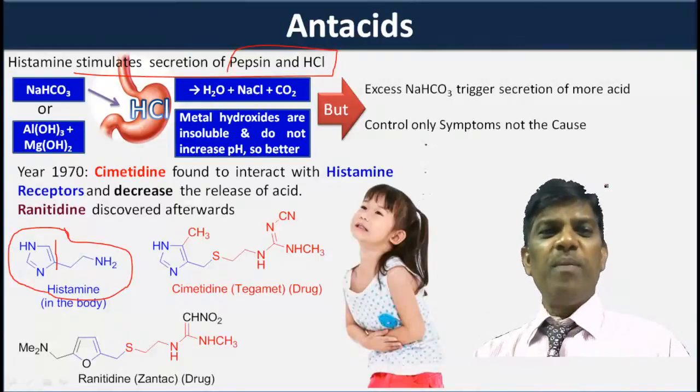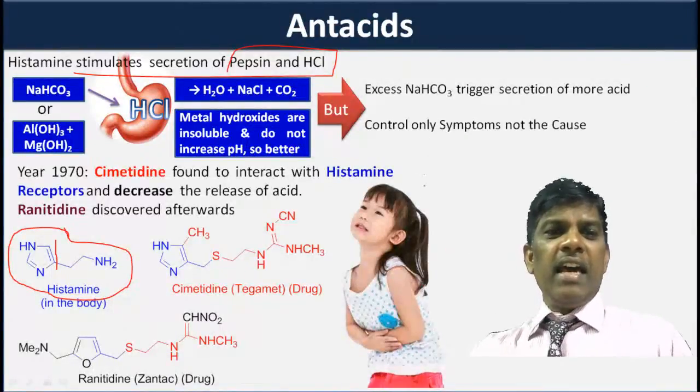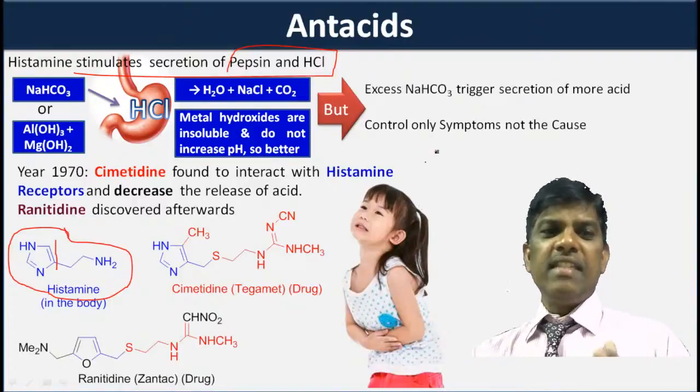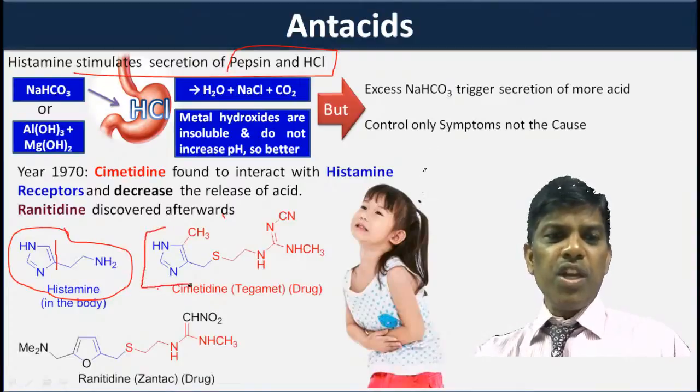So how to stop it? Then there was an invention where cimetidine was found to interact with histamine receptors and decrease the release of acid. So it mimics histamine, structurally very similar, the shape is very similar. See, this is imidazole, two nitrogens in a 5-member ring, and the side chain is also like this.